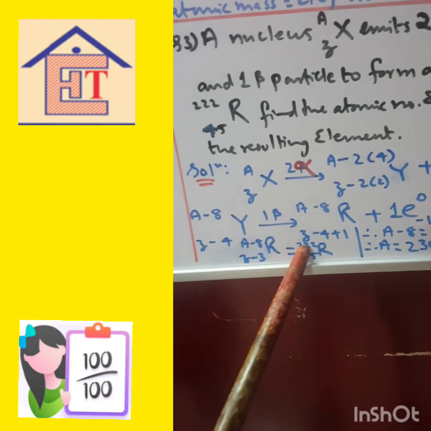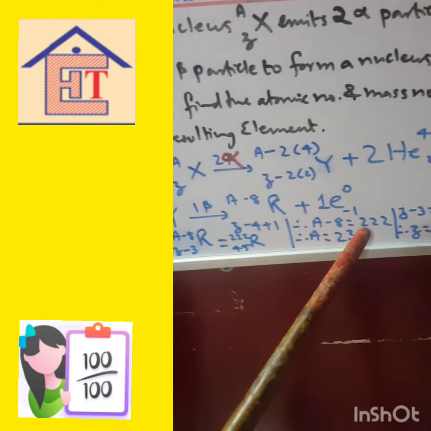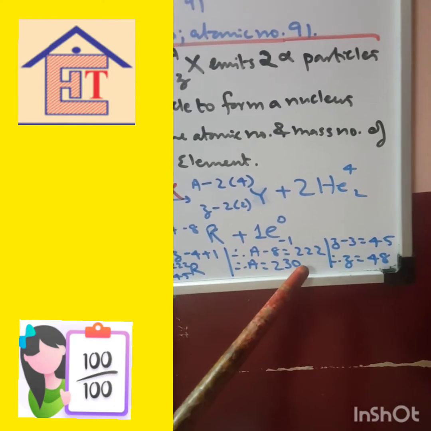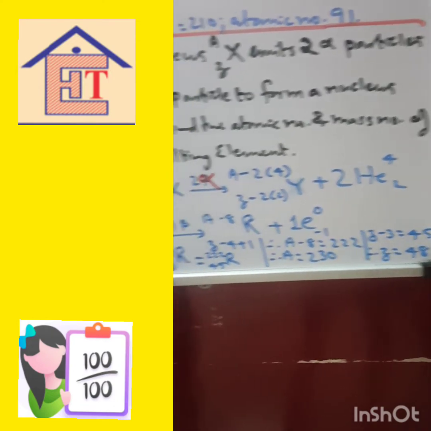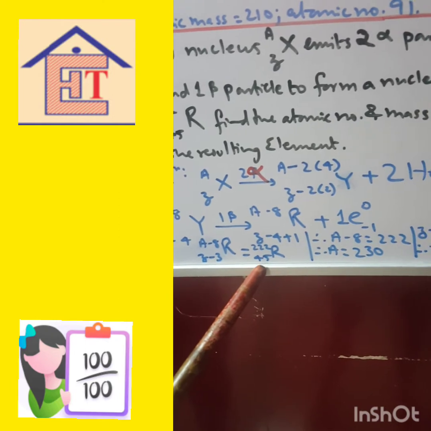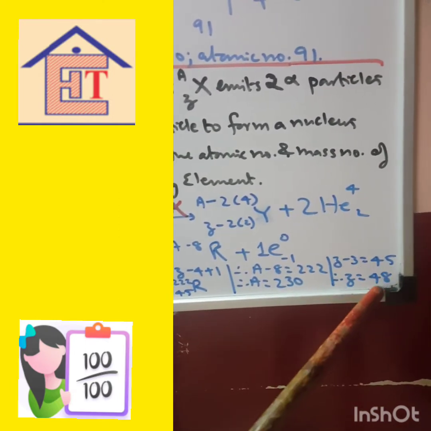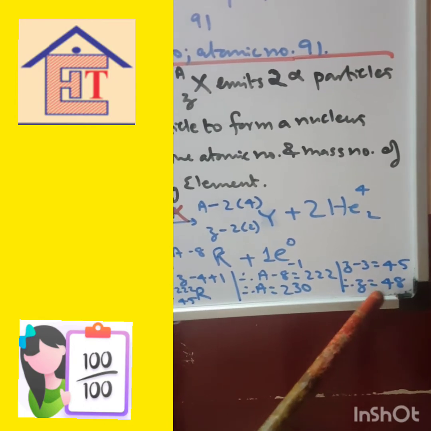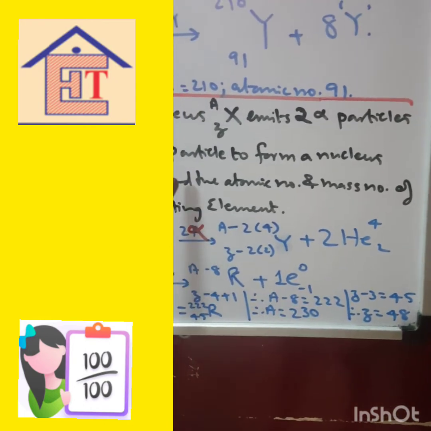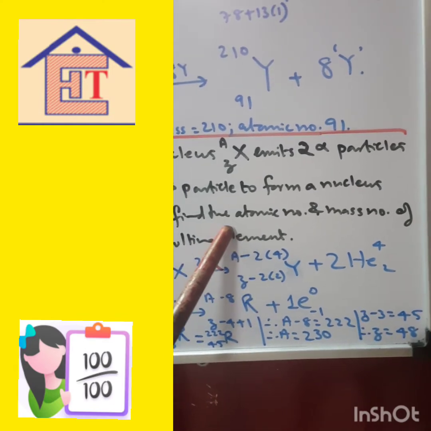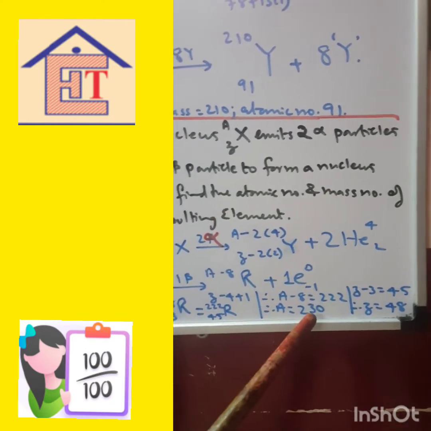A minus 8 is equal to 222. So if A minus 8 is 222, then A will be 230. Minus 8 goes that side. And then Z minus 3 is 45. So if Z minus 3 is 45, minus 3 goes that side, so it becomes 48. So like that, we find the atomic number and mass number of the resulting element. The atomic number will be 48 and the mass number will be 230.